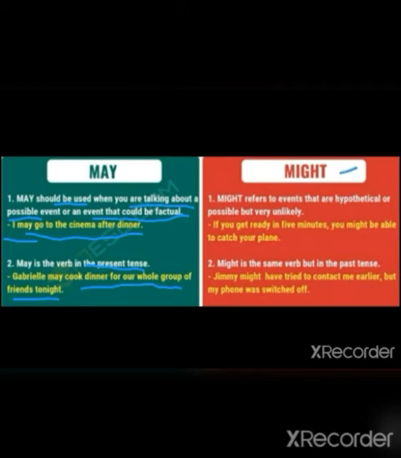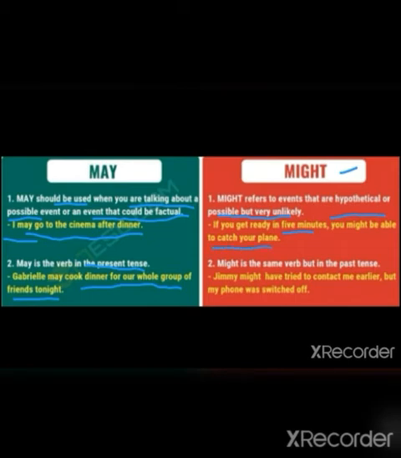Next, might. May past tense is might. Might refers to the events that are hypothetical. Hypothetical means involving or being based on a suggested idea or theory, or possible but very unlikely. Example sentence: if you get ready in 5 minutes, you might be able to catch your plane.